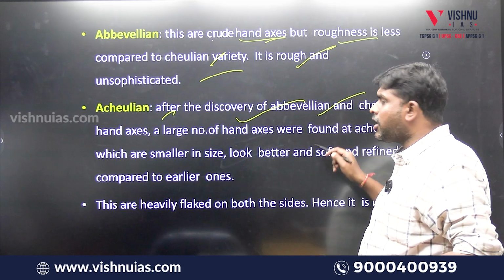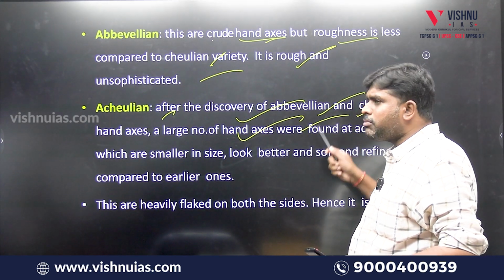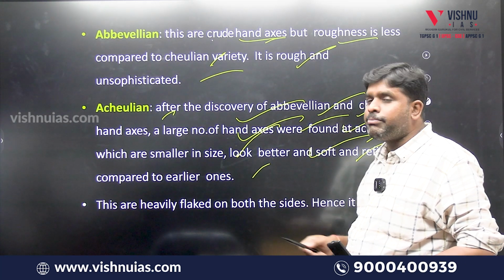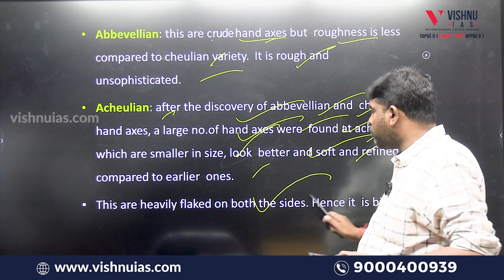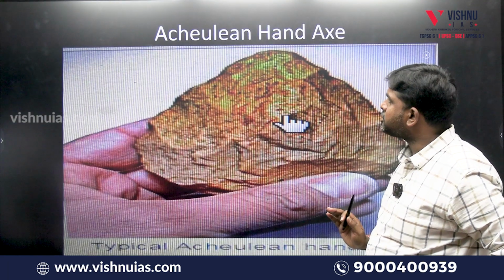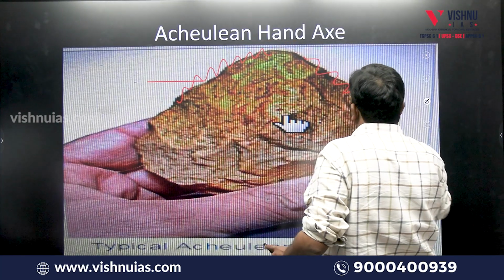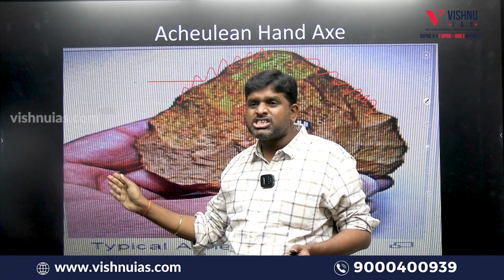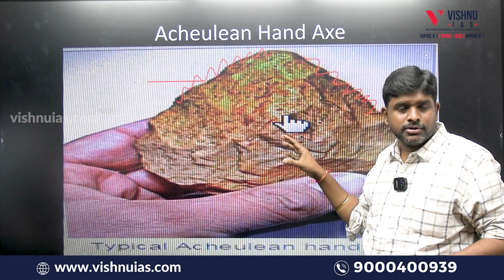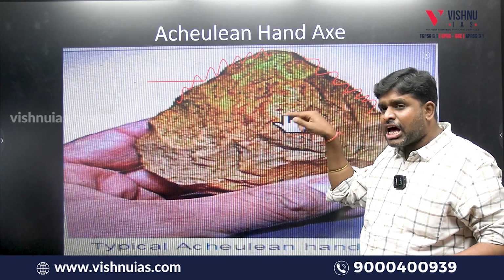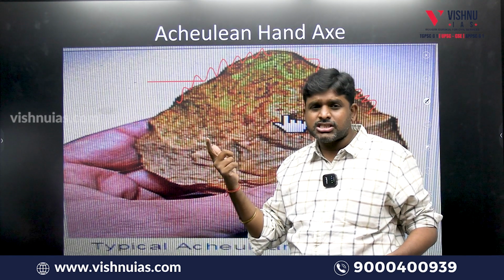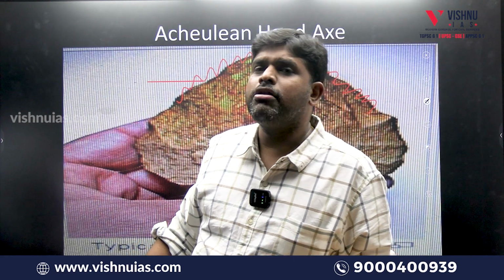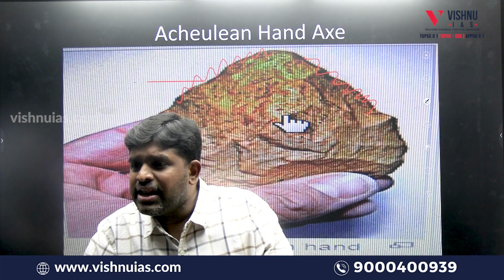Acheulean: after the discovery of Abivelian hand axes, a large number of hand axes were found at Acheulean, which are smaller in size, look better, and are soft and refined compared to earlier ones. These are heavily flaked on both sides, hence called bifacial. You will catch it like this. Up to now, only one side had sharpness. Now both sides are sharp. So two-sided sharpening happened in which variety of hand axe? Three varieties of hand axes were present in the lower Paleolithic phase: Julian, Abivelian, Acheulean.